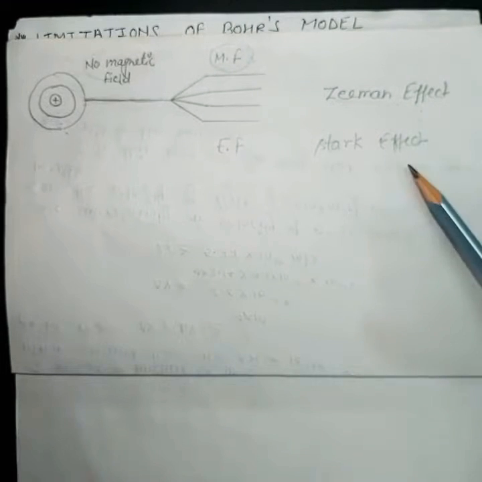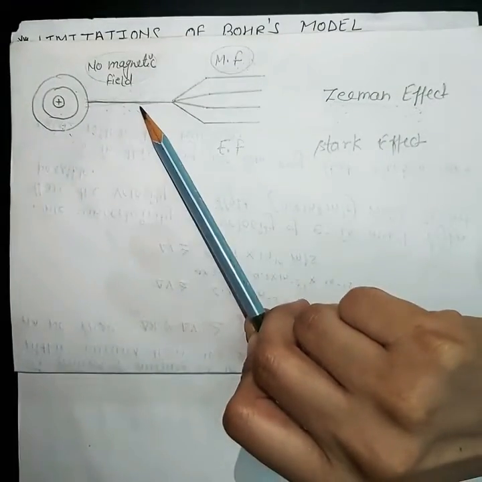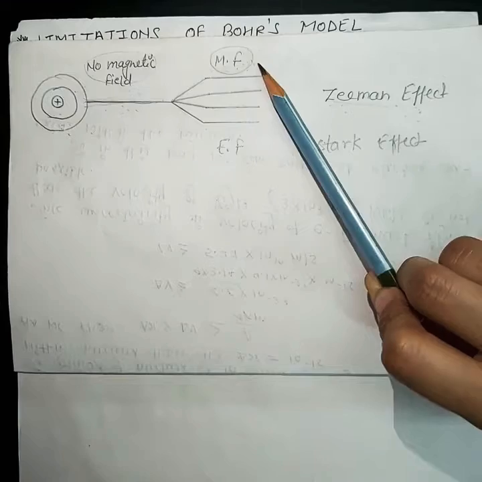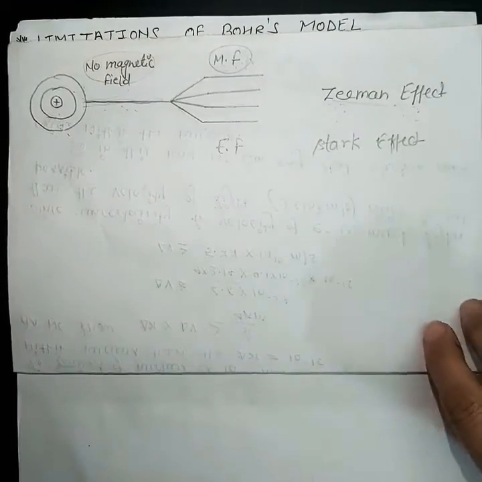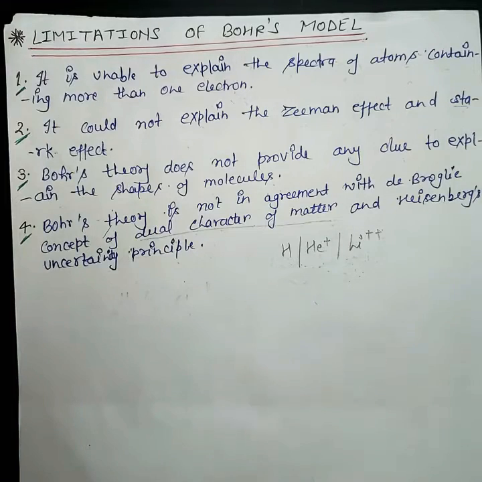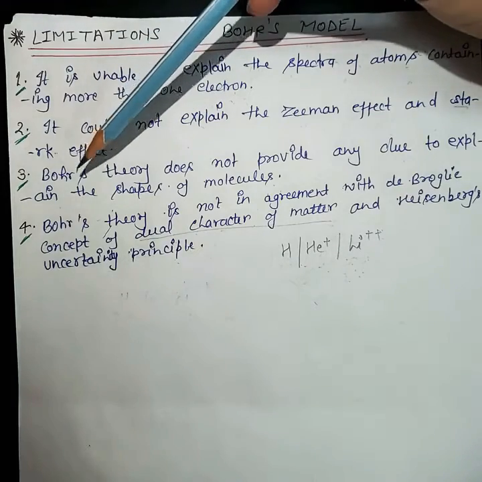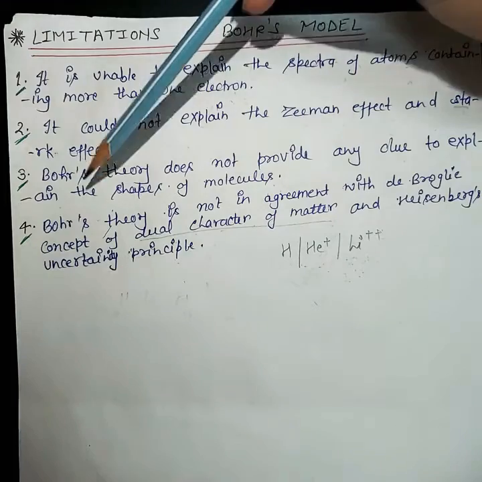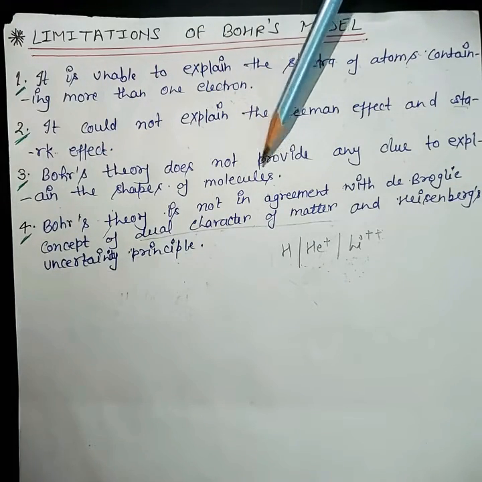Now what is Stark effect? Stark effect is nothing but splitting of radiation in electric field instead of magnetic field. Both the phenomena could not be explained by the Bohr model. That's why this is the second shortcoming. Now third, Bohr's theory does not provide any clue to explain the shapes of molecules. So this is the third shortcoming.